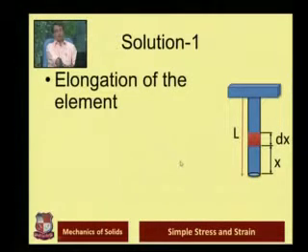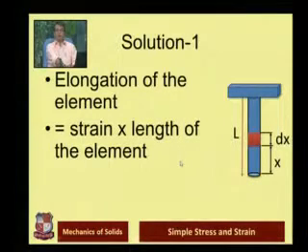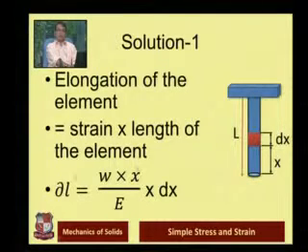So the elongation of the element, if you want to find out, because we know that strain is equal to change in length upon original length. So elongation, that is delta L, will be equal to strain, that is e, into length of the element. Both the values are known to us now. We know the strain as well as we know the length of the element, which is equal to dx. So delta L, that is change in length, for this dx is W into x divided by E, that is strain, multiplied by dx, that is nothing but the length of the strip or length of the element which we considered.